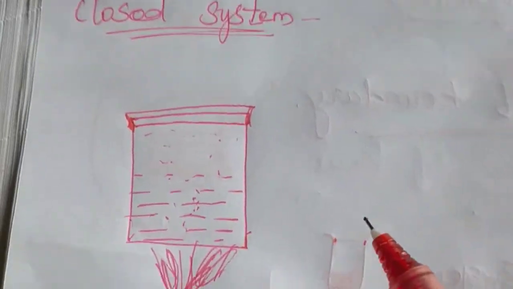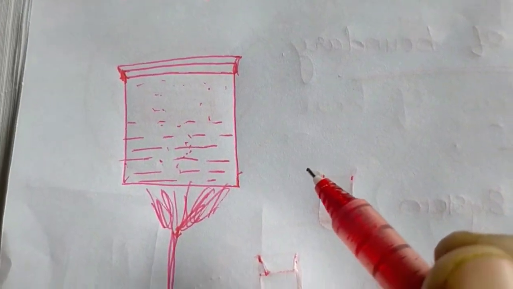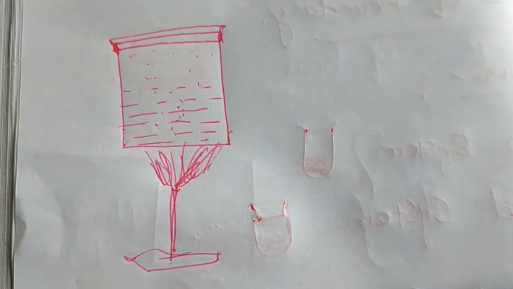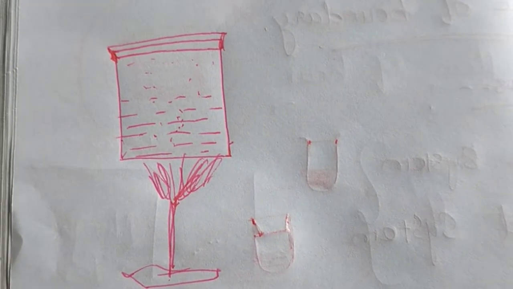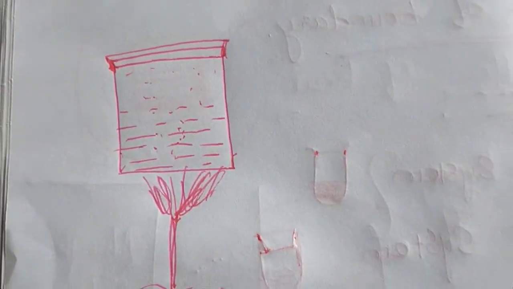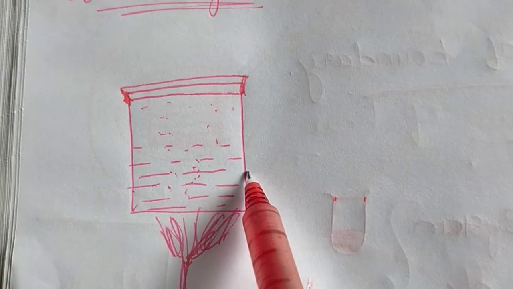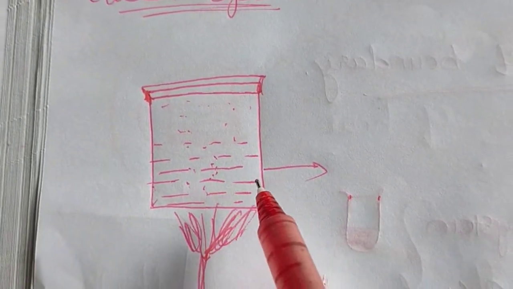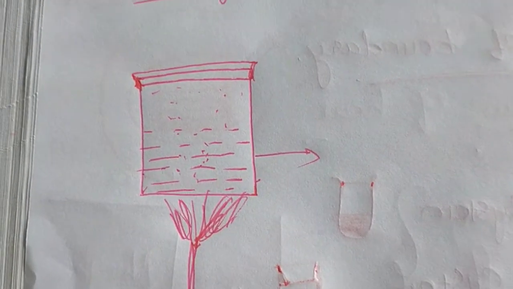So there is a transfer of heat only, not a transfer of matter or any other constituent present in that beaker or the system. We consider this a system, and the system contains some constituents. It absorbs heat energy.